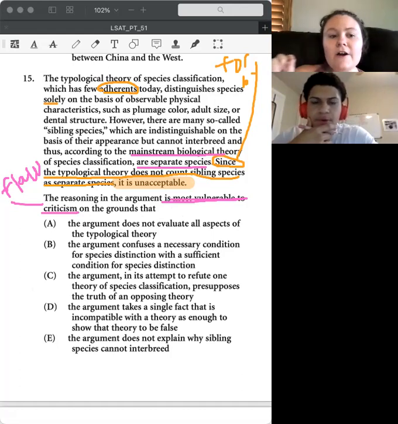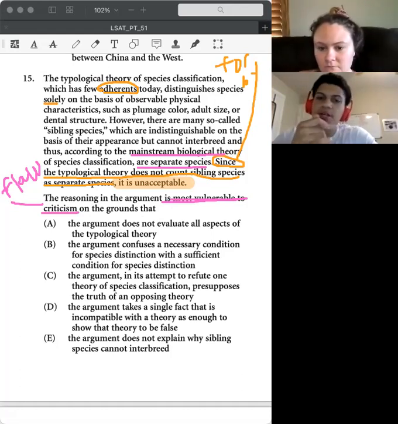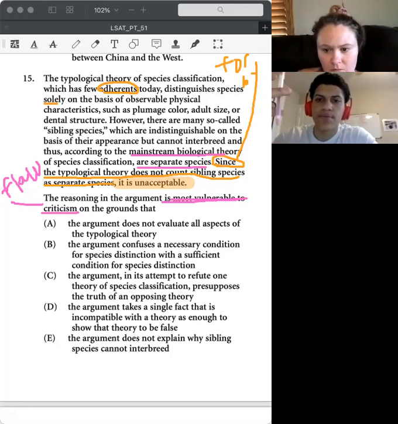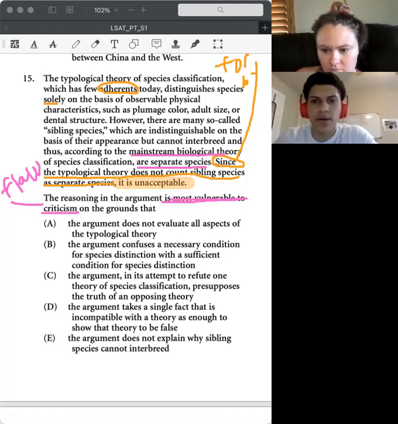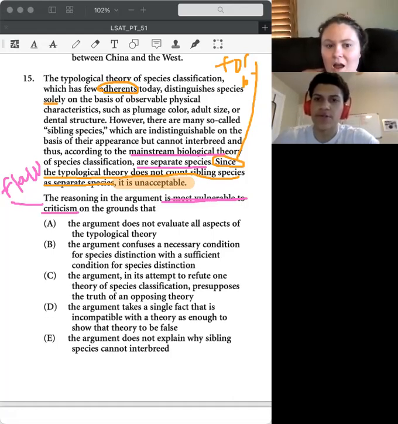Why are we saying that the typological theory is unacceptable? Because the mainstream biological theory is essentially stating that... Would it be that they're comparing the mainstream biological theory and its species classifications to the typological theory's species classification?